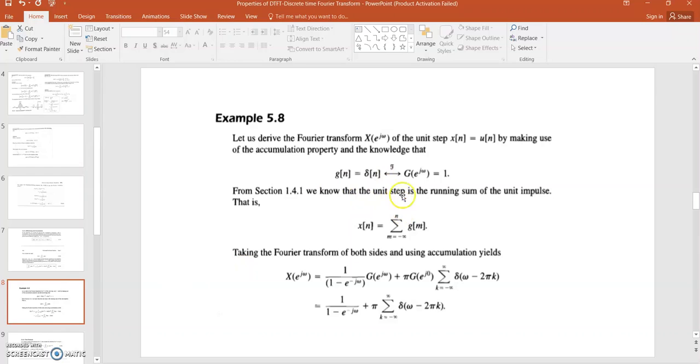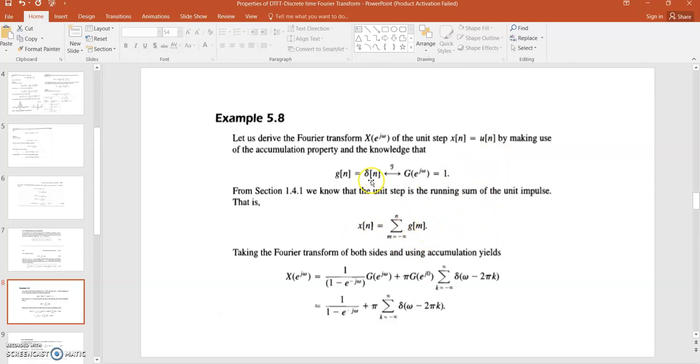In this example, you have to find the Fourier transform of the u[n] function. How can you find the Fourier transform of the u[n] function? Recall that the unit step function can be written in the form of an impulse function. Yes, it can be written in the form of an impulse function, as we have shown here.